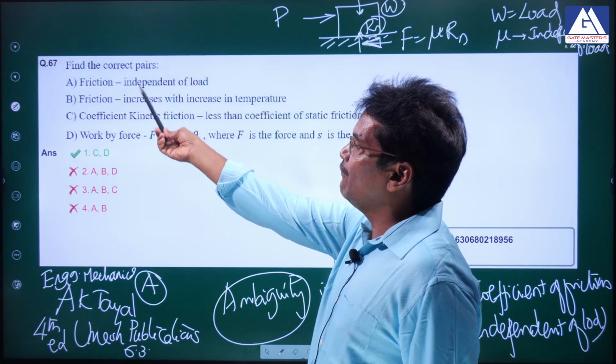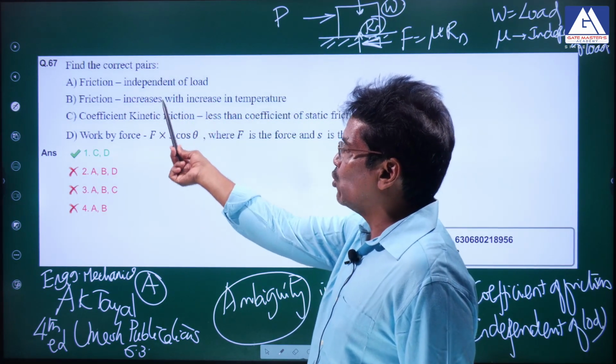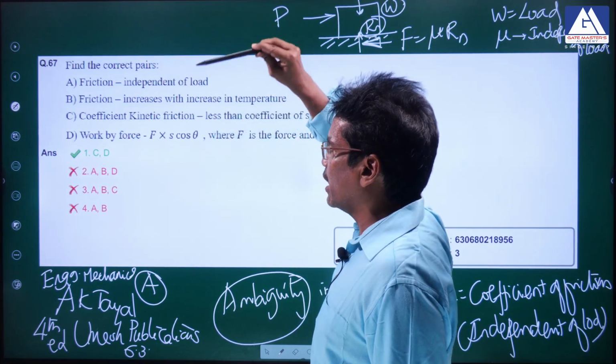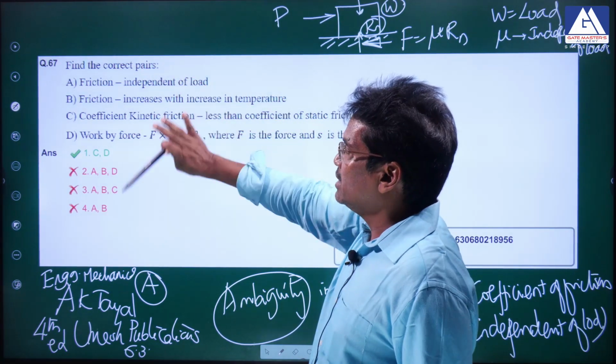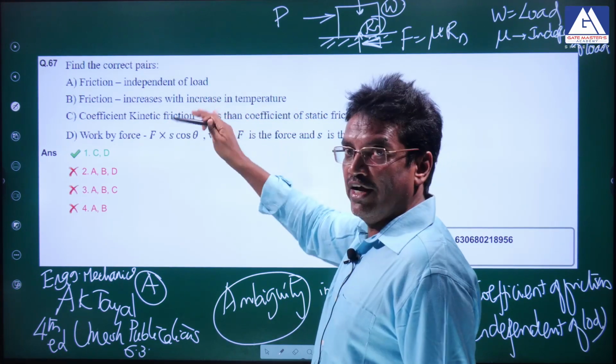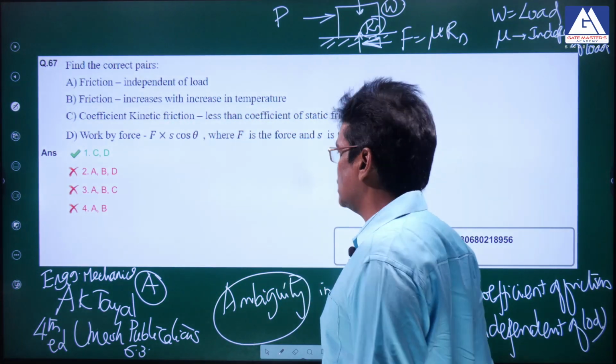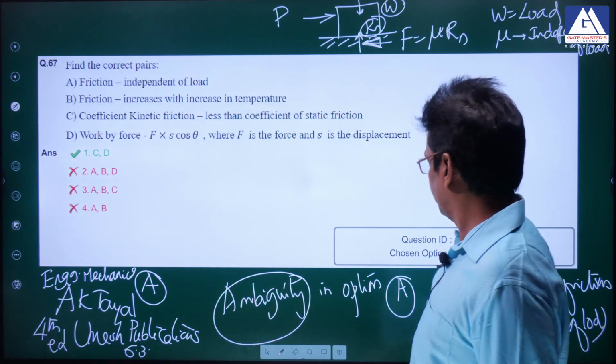So once again I repeat, if it is a coefficient of friction, it is independent of load. If it is a friction force, it is dependent on the load. So it means there is an ambiguity in the question. A student may think any way and mark the answer. So you can definitely challenge this question based upon this source.